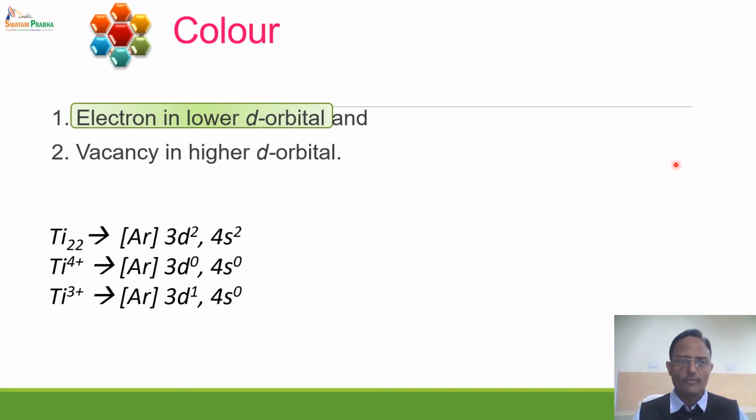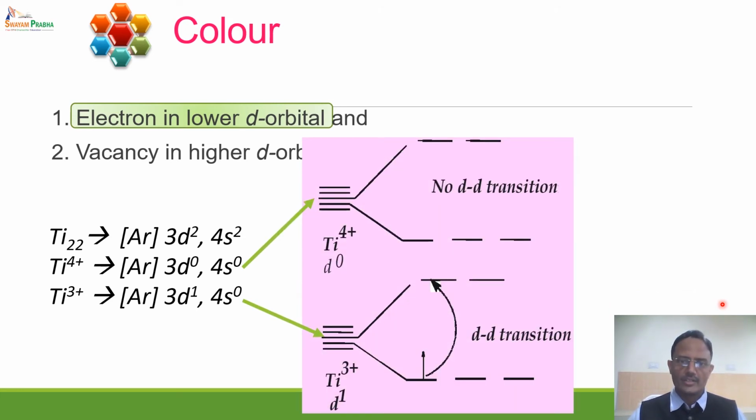Consider the example of titanium in two different oxidation states, Ti4+ and Ti3+. Ti4+ is a d0 system, whereas Ti3+ is a d1 system. In the presence of water ligands, in hydrated ions, they undergo crystal field splitting.